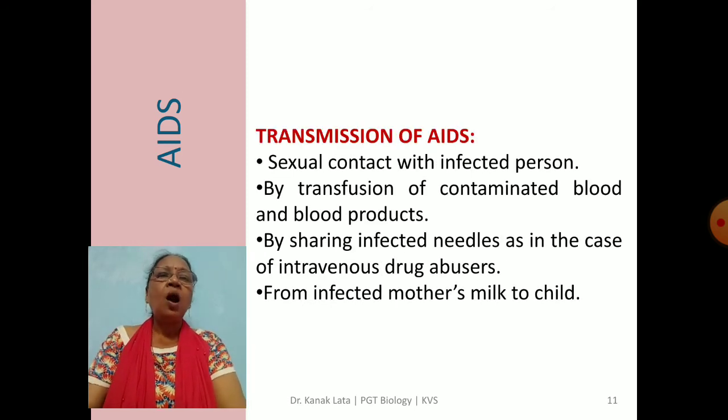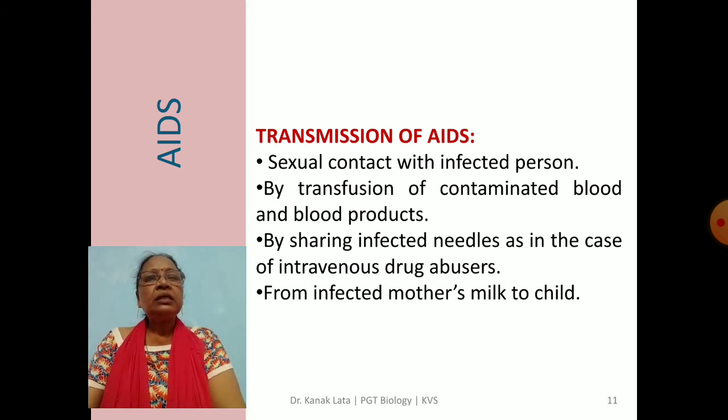Now let us see how the transmission of AIDS occurs. First is sexual contact with an infected person. Second is by transfusion of contaminated blood and blood products.